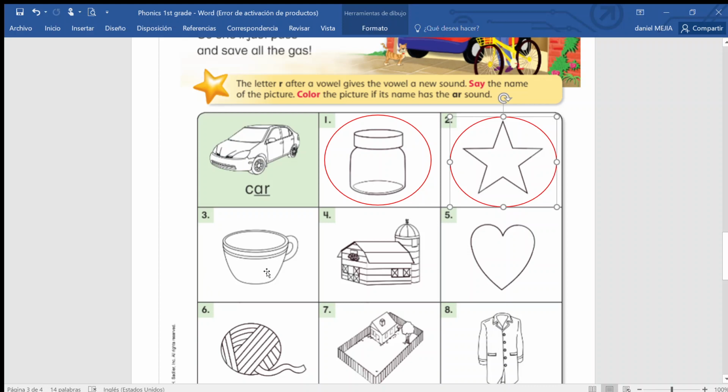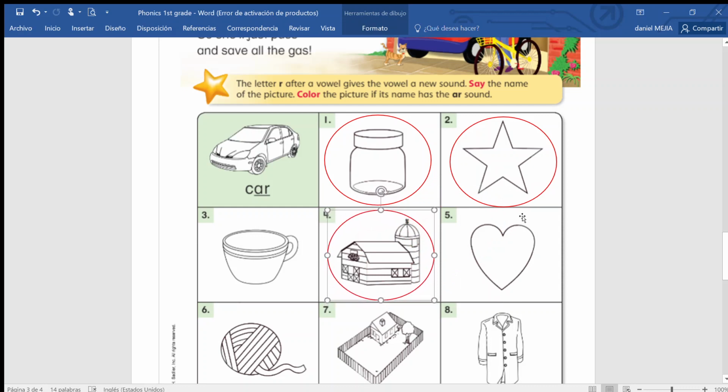Number 3, cup. Cup. Does it have the AR sound? No. So, you do not color. Remember, you have to color these pictures. Number 4, barn. Barn. Does it have the AR sound? Yes, so you're going to circle it. Good.